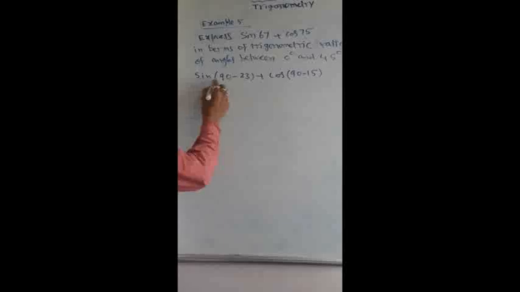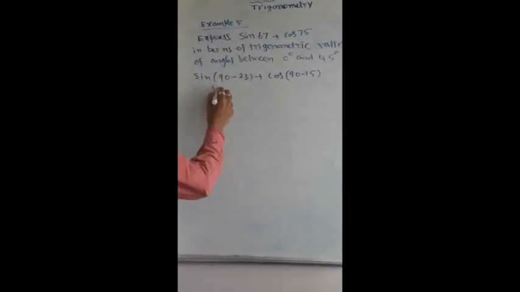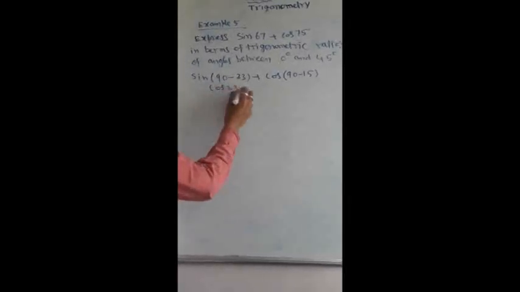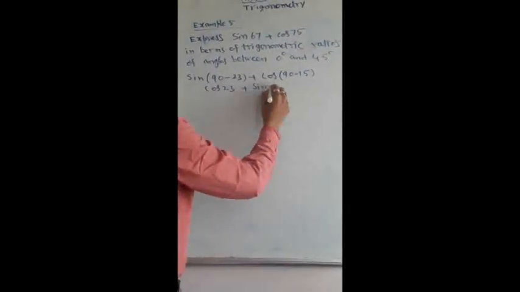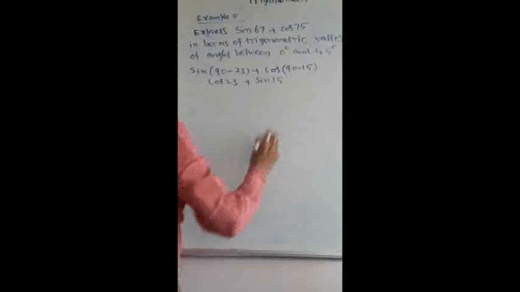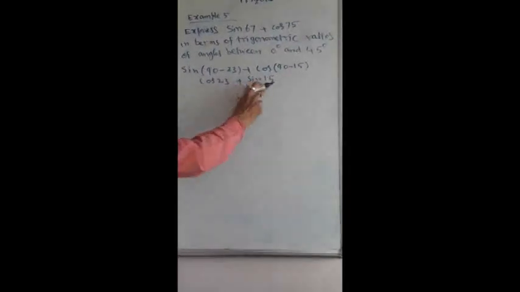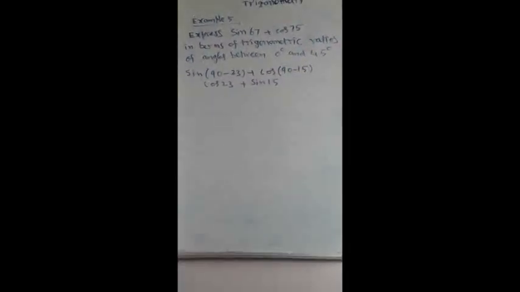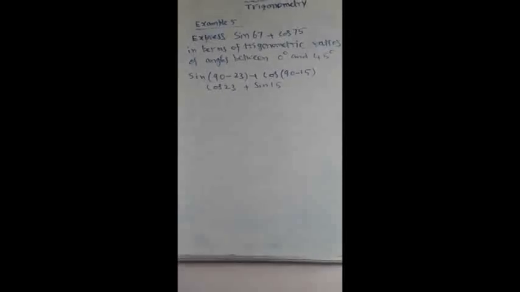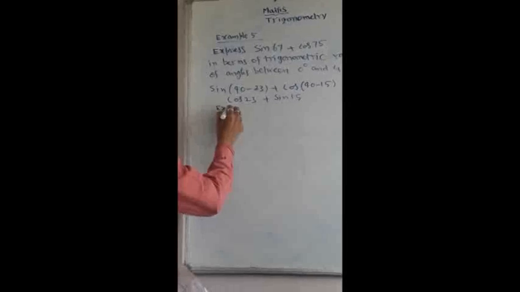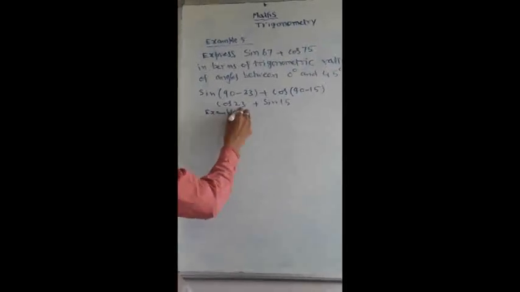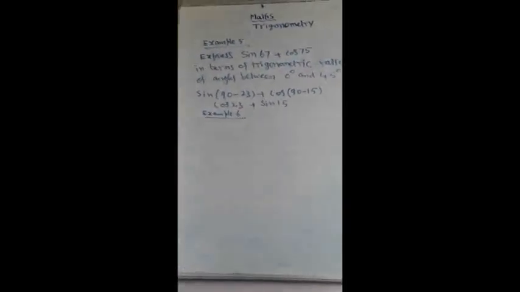We already know that sin of 90 minus some angle we can write as cos 23. Then here we can write sin 15 degrees. So the angles we are getting come in between 0 and 45. So we got it. Now I will give you one more example, example 6.